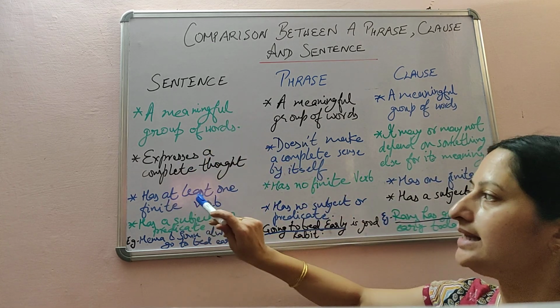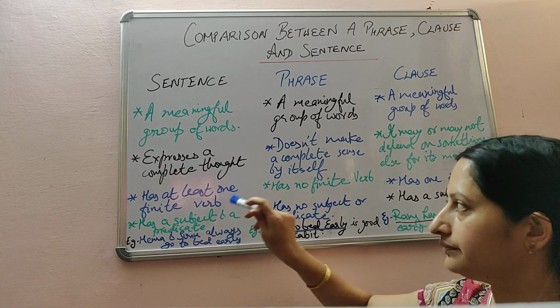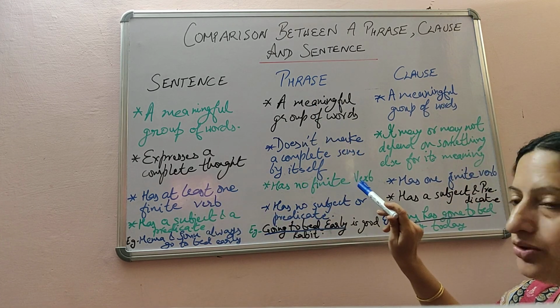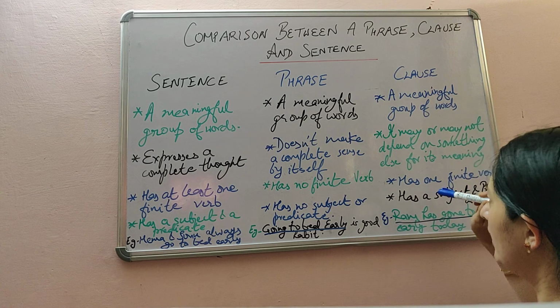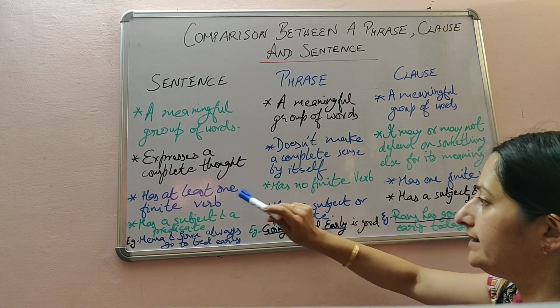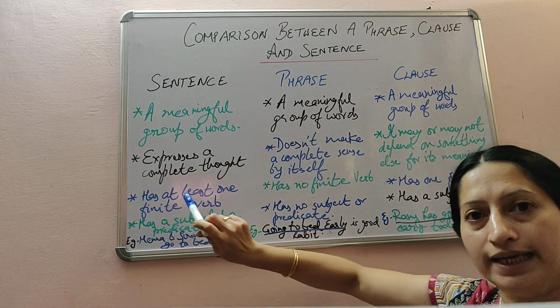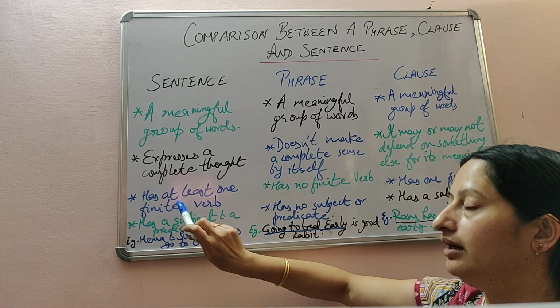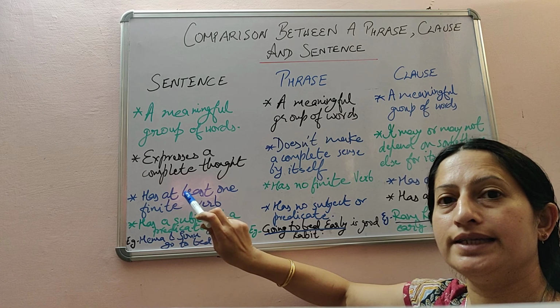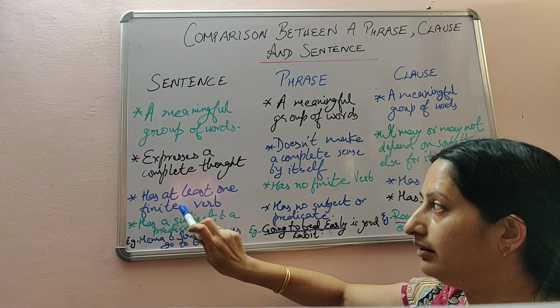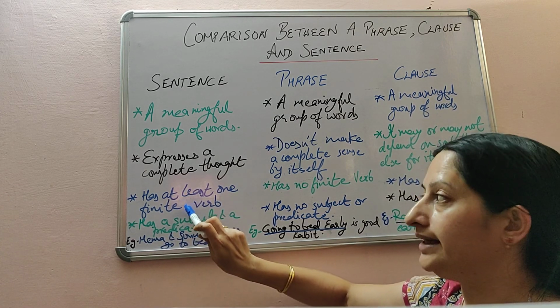Now a sentence has at least one finite verb, while a phrase has no finite verb and a clause has one finite verb. Now what is this finite verb? Finite verb means a verb which changes with person and which changes with time. Okay, that is tense.